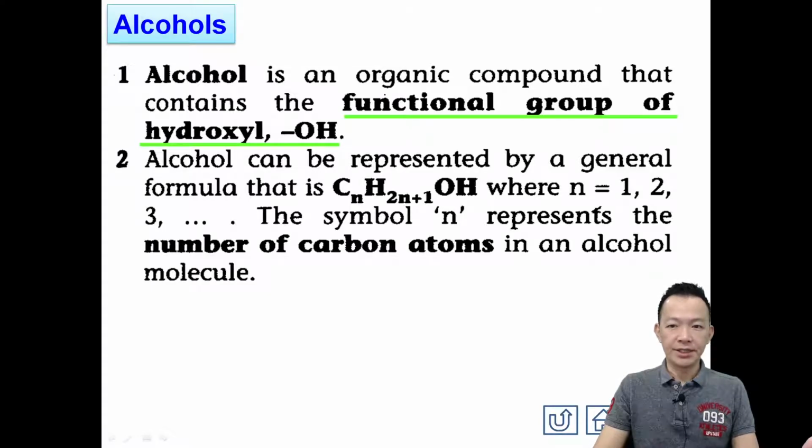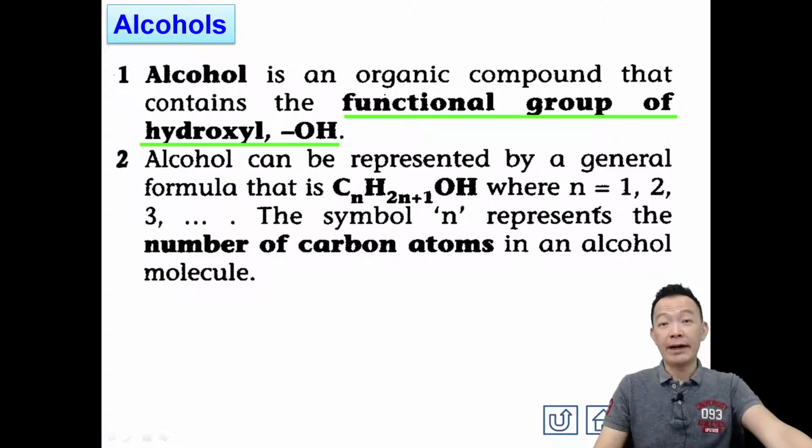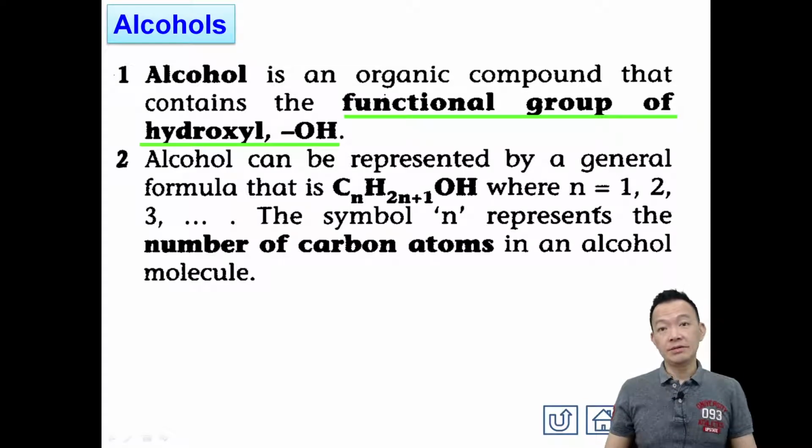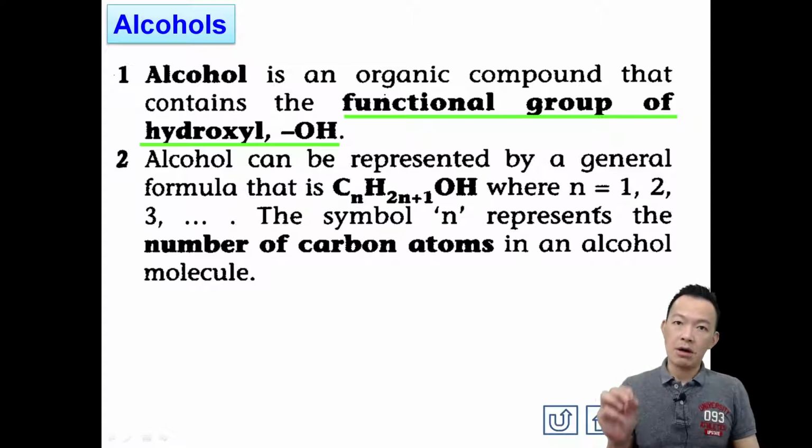Highlight functional group hydroxyl. Still remember what is meant by functional group? This is a group of atoms that determines the chemical properties of the compound. Alcohol has the functional group called hydroxyl, OH.